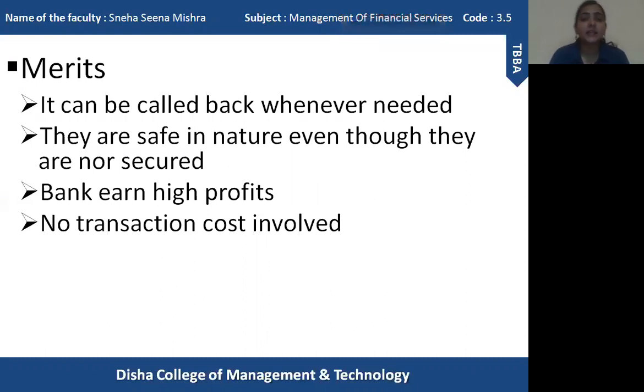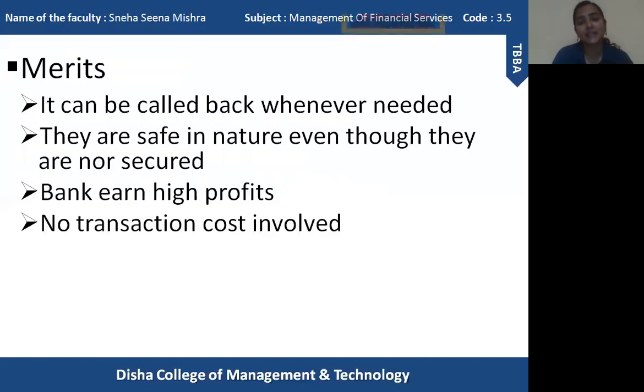The next one is that this is considered to be very safe even if it is not secured. There is a spelling mistake there; it should say not secured. These kinds of instruments are not backed by any kind of mortgage or anything. It is not at all secured, but it is still considered to be safe because the lender will get the money whenever he, she or the institution asks the borrower to pay the money back.